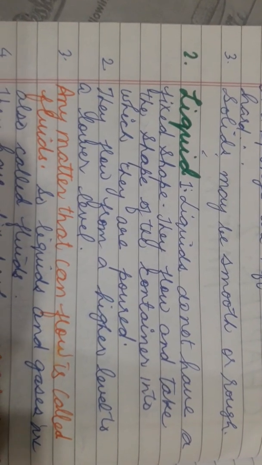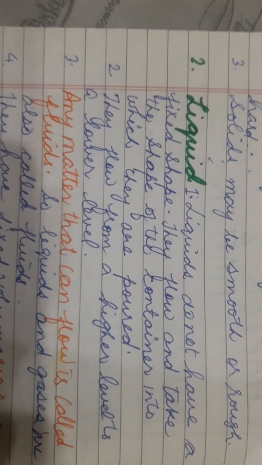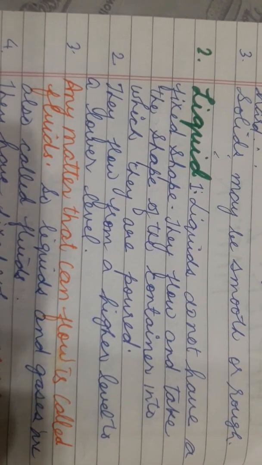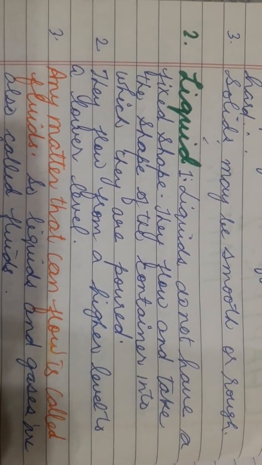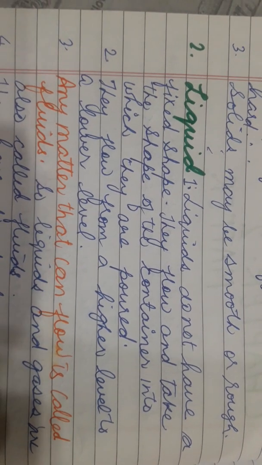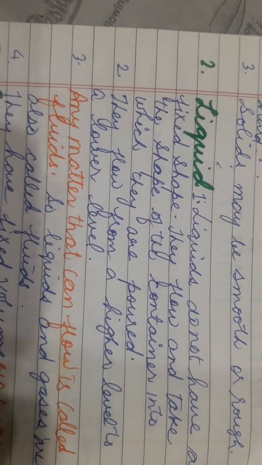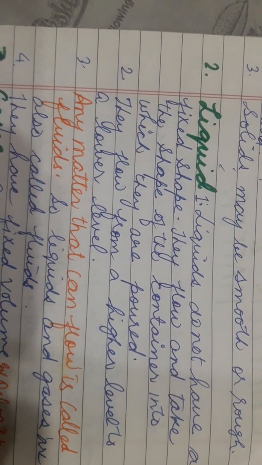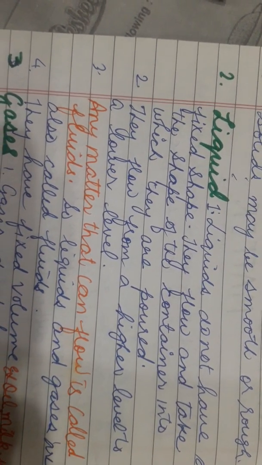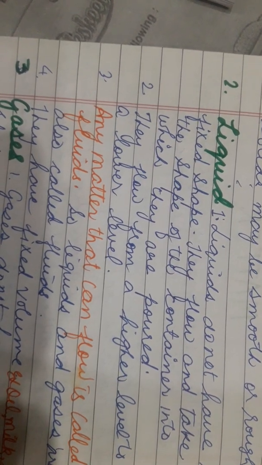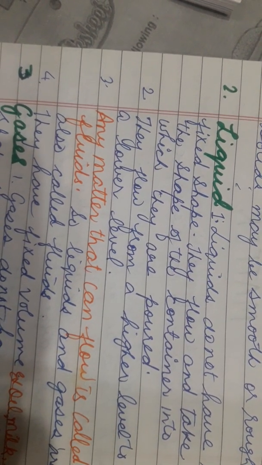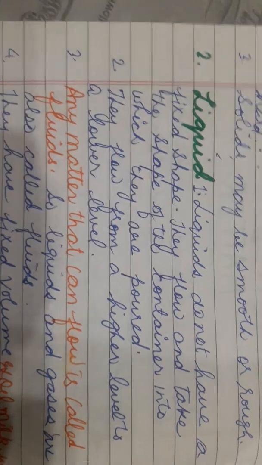Now it will be in a glass shape. Liquids flow from higher level to lower level. You all know, children, we always keep our water tank at the roof of our houses because of this property. Liquid always flows from higher to lower level.